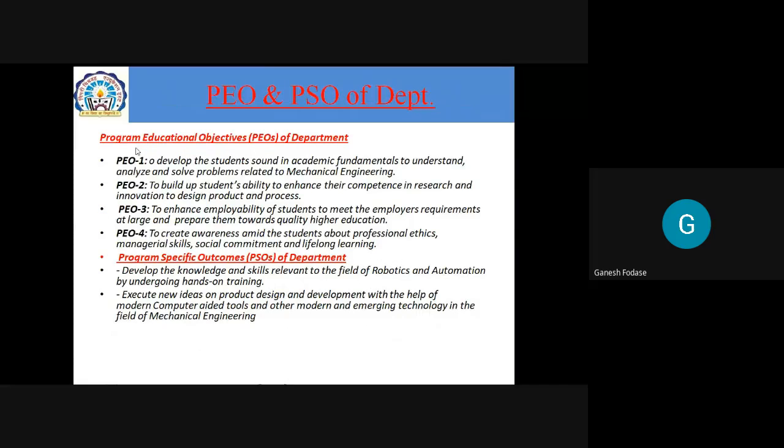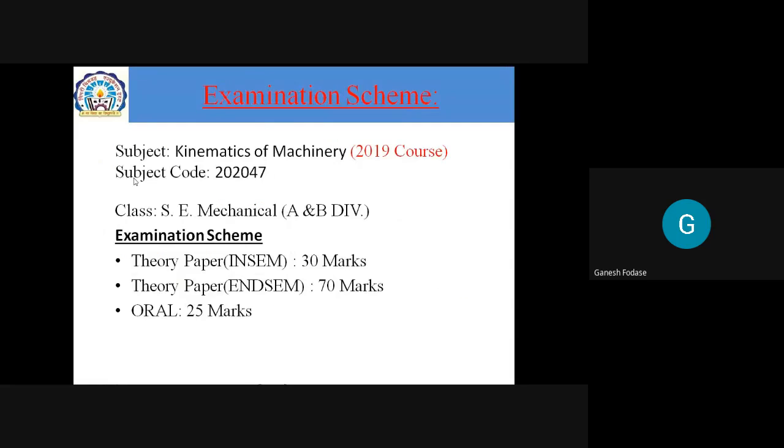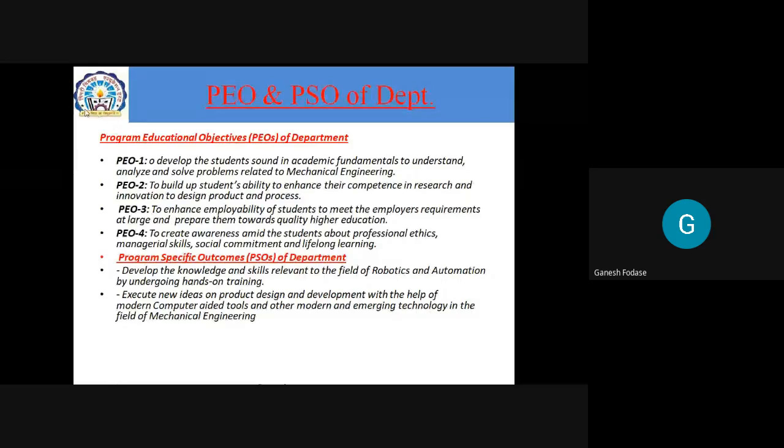Now there are some concepts like PEOs and PSOs of the department. There are 4 PEOs and 2 PSOs. Remember, PEO means Program Educational Objectives. There are 12 POs which are defined for any engineering graduate. Along with that, if you are going to become a mechanical engineer, these 4 PEOs are defined by our department.